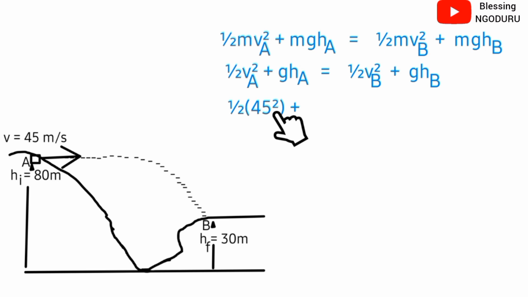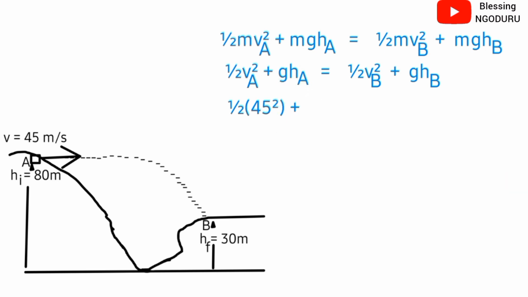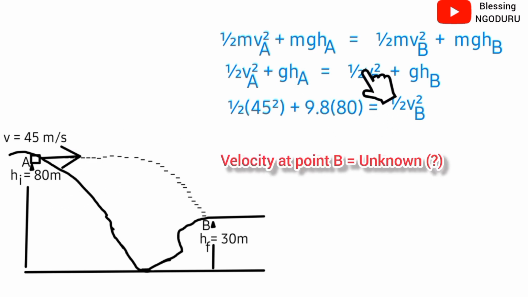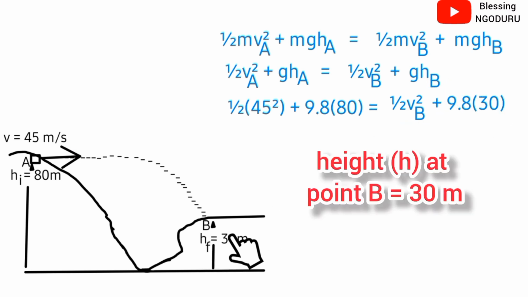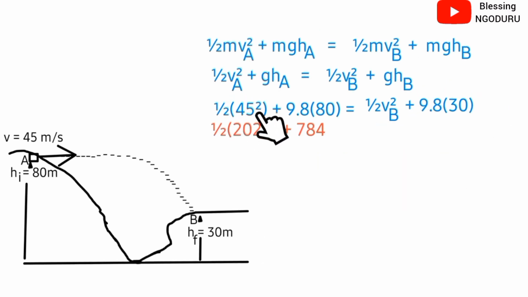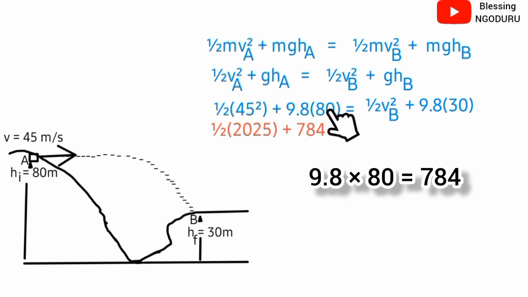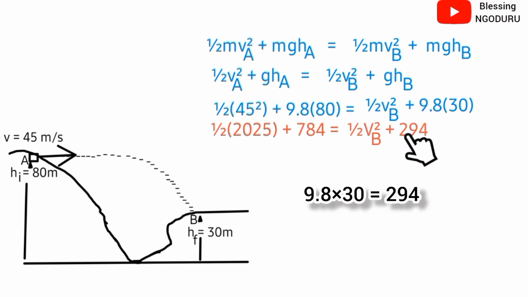Then g, we already know what g is. g means acceleration due to gravity, and the value is 9.8, times the height at point A, we have 80, equal to 1/2 the velocity at point B, which is unknown, squared, plus g, 9.8, times the height at point B. The square of 45 gives 2025, plus 9.8 times 80 gives 784, equal to 1/2 vB squared plus 9.8 times 30 gives 294.